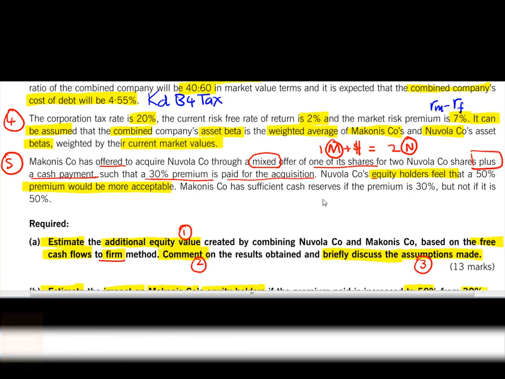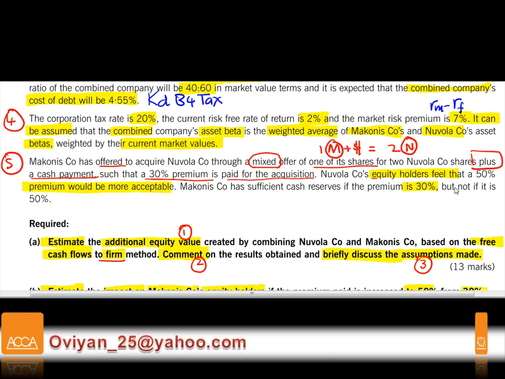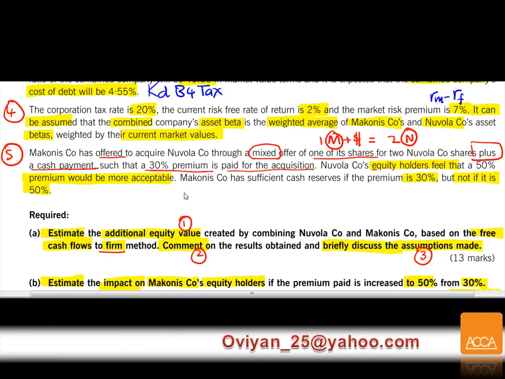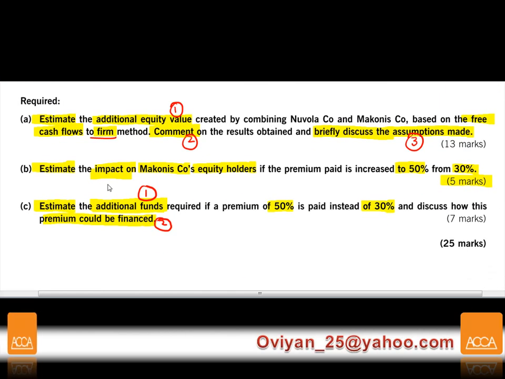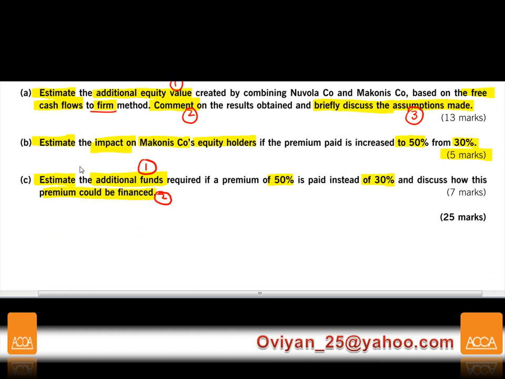Makonis has sufficient cash reserves if the premium is 30%, but if it's going to be 50%, you don't have the money. So we need to look for the additional money. Remember, we need to look for the additional money, not the total money for that 50% premium. So this is what you have here. So we are ready to do part A of the question.